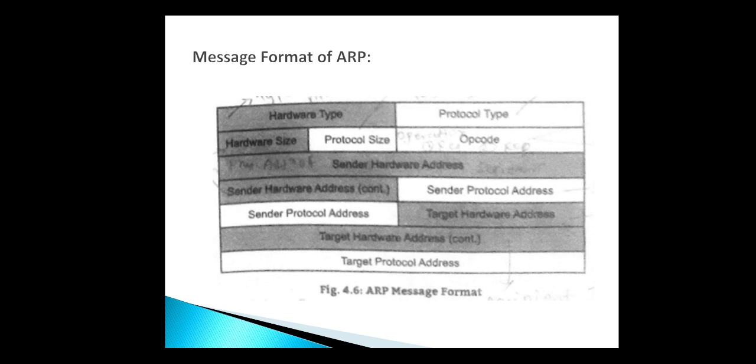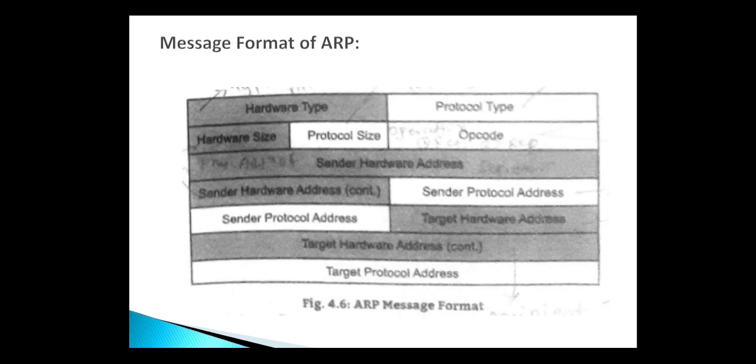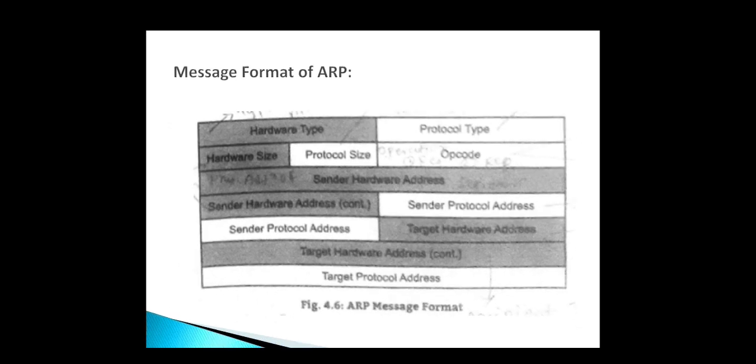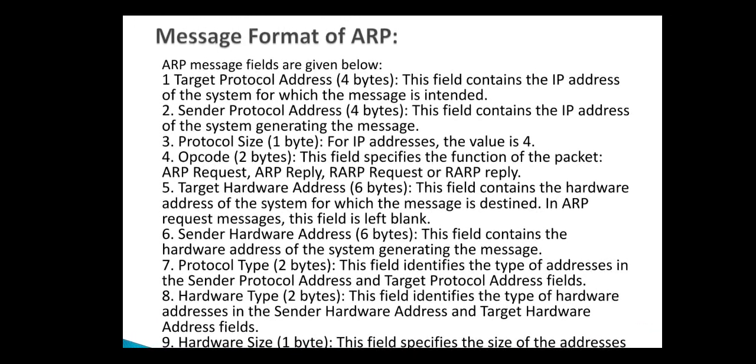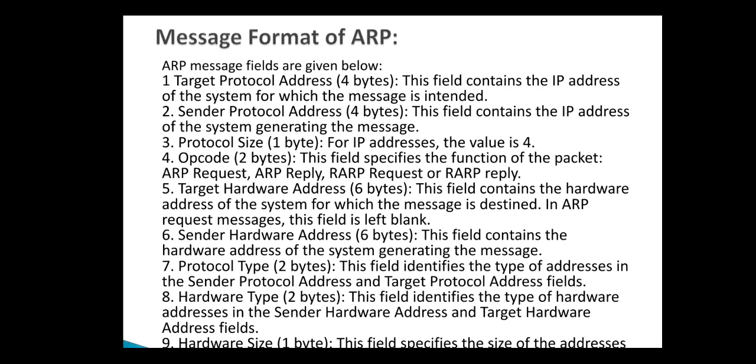Message format of ARP. This is the message format of ARP. We will discuss all the fields of that message format. ARP message fields contain, first, the target protocol address. That field contains the IP address of the target system, that is the destination system.